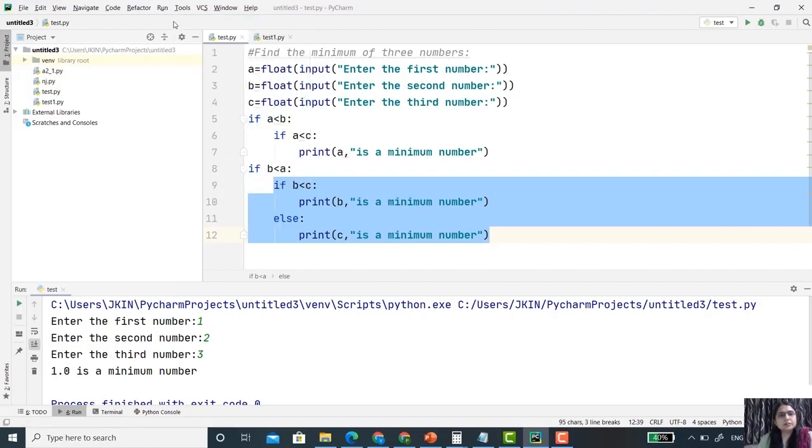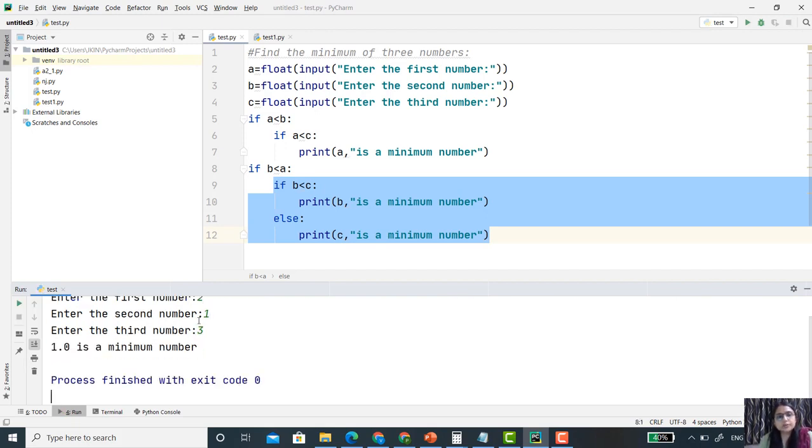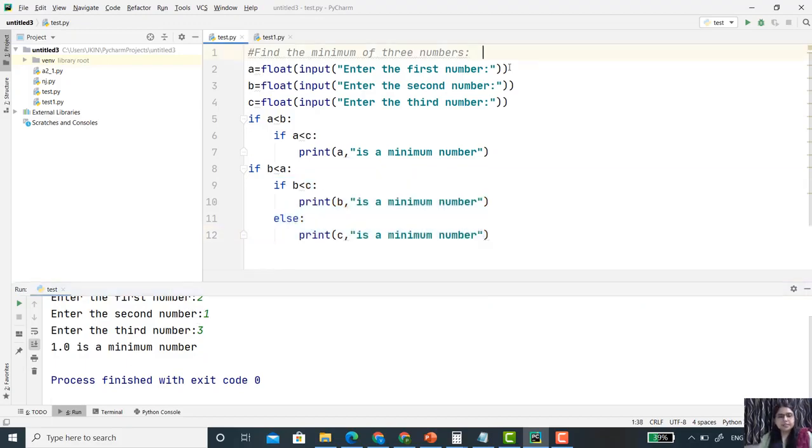Now we run the test again, and here I am entering a is 2, b is 1, and in this case c is 3. So our minimum number is b. Here a equal to 2, b equal to 1, and c equal to 3. Let's check this condition, 2 is less than 1.